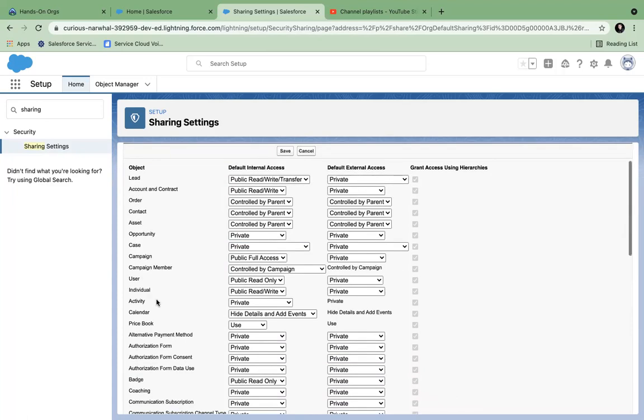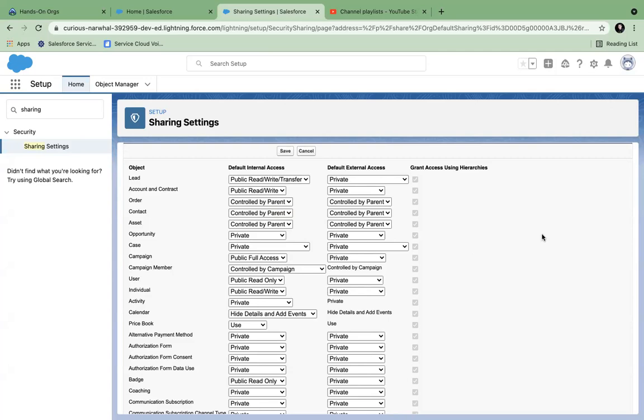Okay, so that is child objects only. Opportunity, you see these three normal basic accesses. So controlled by parent means it will inherit the setting, whatever setting you are doing here, from the parent to the child. If the child is a master detail child, automatically that object is controlled by parent.